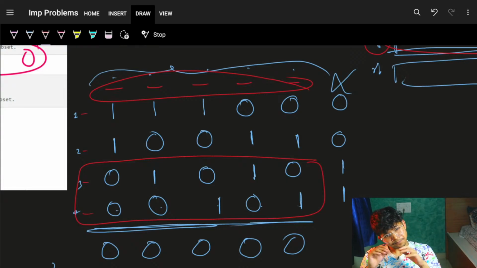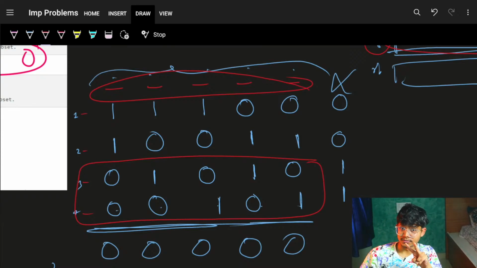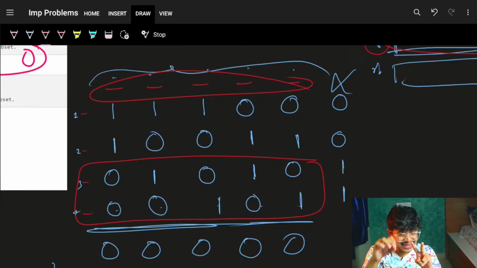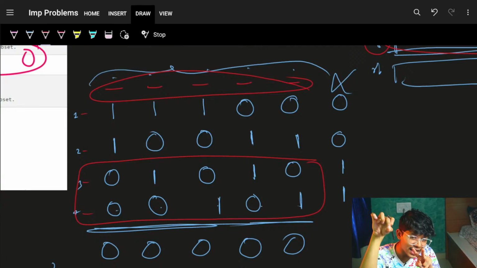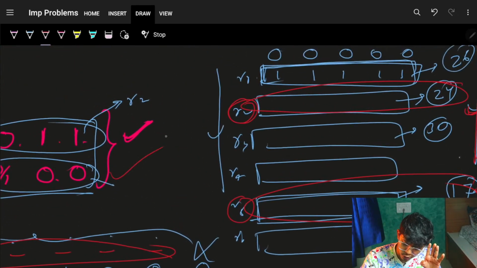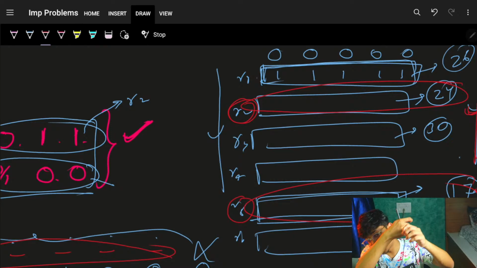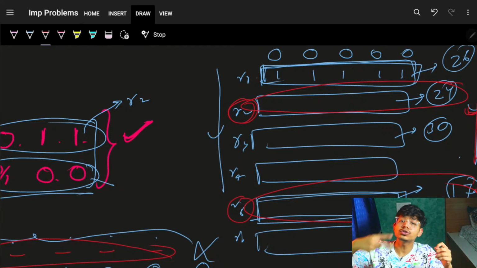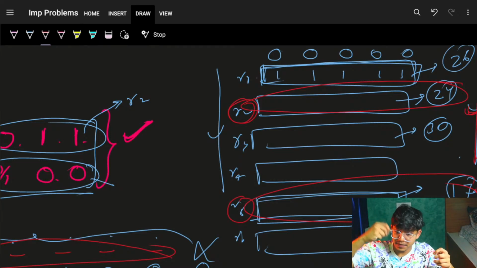So for sure, it is possible that I can just use two rows to bring in the answer for this question. So now I realize I can use either one row which has all zeros, or I can use 2 rows such that the AND operation between them is 0.